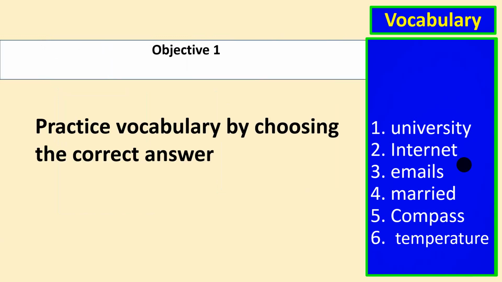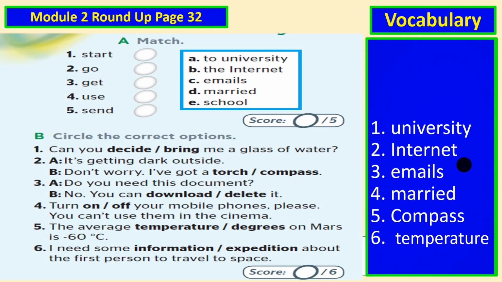Now, let's move on to our first objective. We are going to practice vocabulary by choosing the correct answer. Now, let us start. I want you just now to pause the video, open your student book at page 32 and try to answer these questions. After that, come back to check your answers.